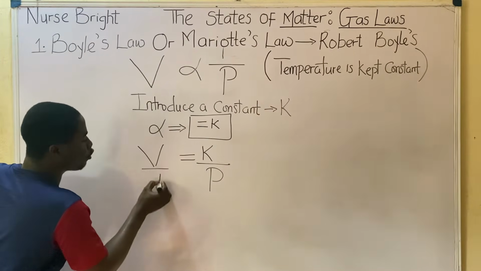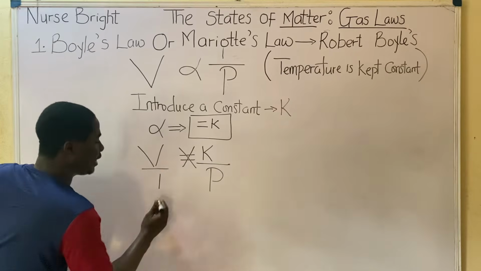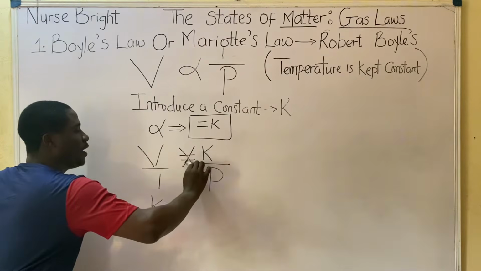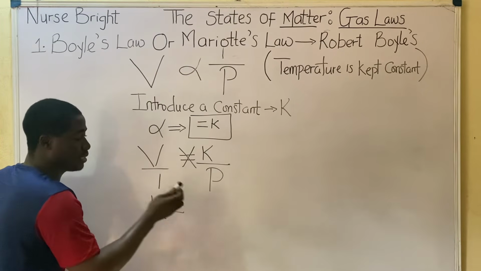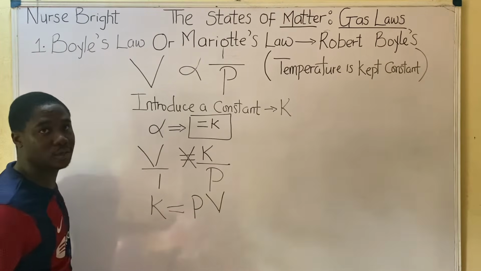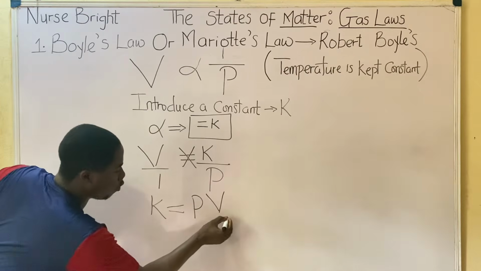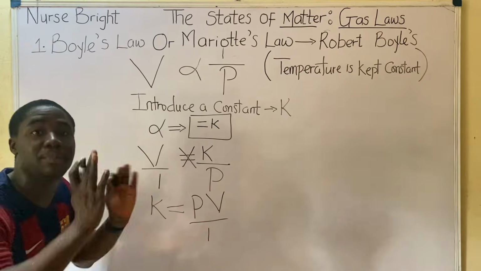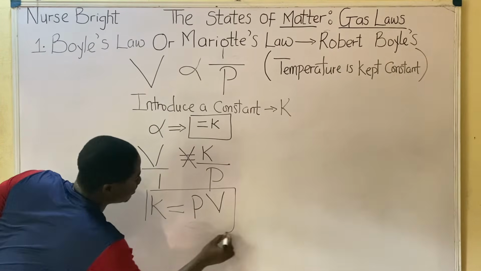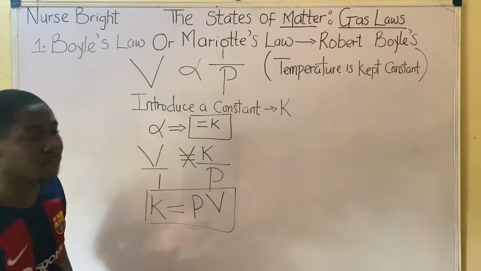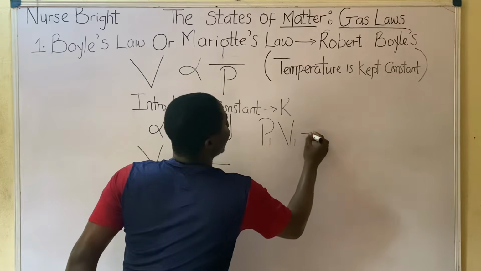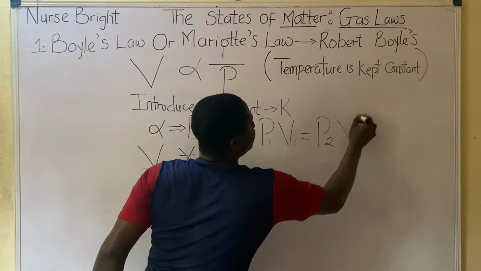So then we cross multiply to make K the subject of the formula. P and V with times, dividing 1. So it's going to be P times V, just PV over 1, which is still the same thing. If I say over 1, it is still PV. Do you understand mathematically? So then this is the expression for Boyle's Law. That is why the Boyle's Law equation is simply P1 V1 is equal to P2 V2.